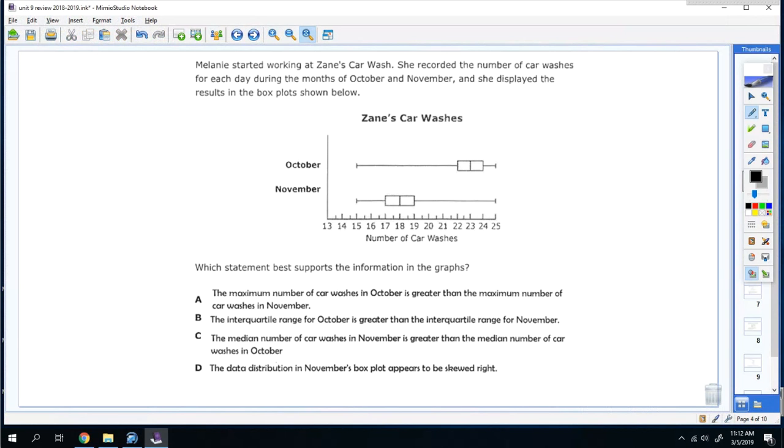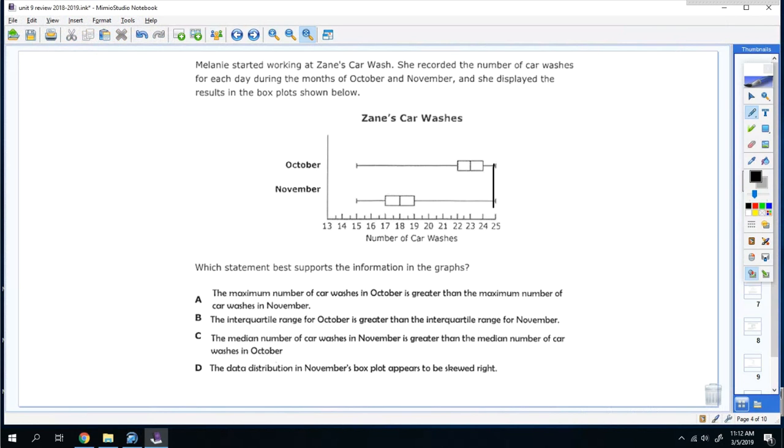All right. Melina started working at Zane's Car Wash. She recorded the number of car washes for each day during the months of October and November, and she displayed the results in the box plots shown below. Which statement is best supported by the information in the graphs? A. The maximum number of car washes in October is greater than the maximum number of car washes in November.